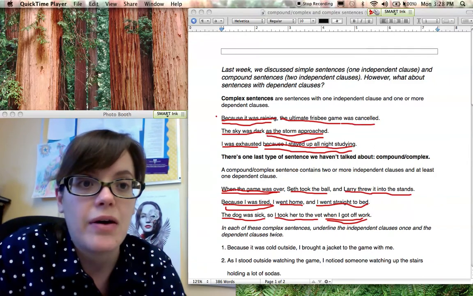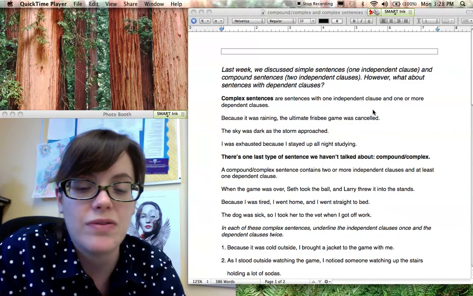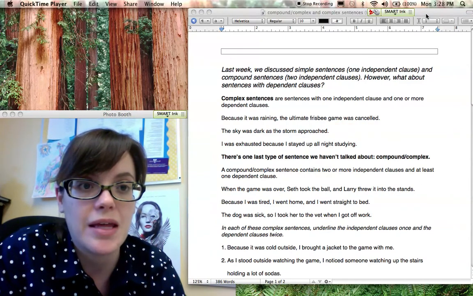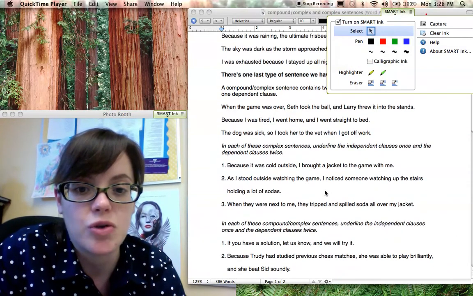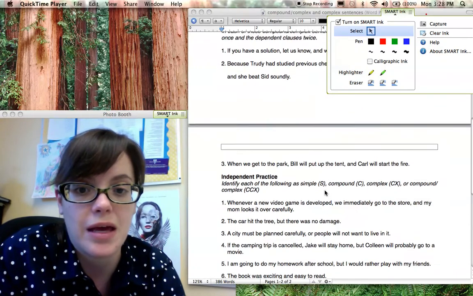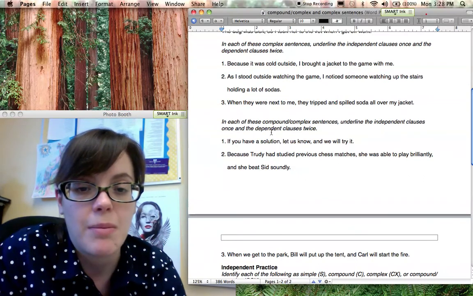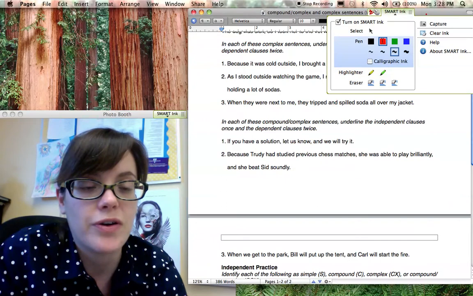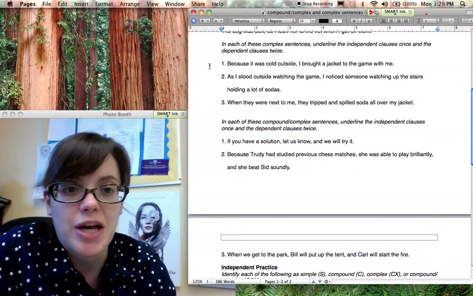Okay, now let's take a look at our little practice down here. It says in each of these complex sentences, underline the independent clause once and the dependent clause twice. Okay, and then we're going to do the same thing with my compound-complex down here. So let's start with our complex. I'm going to do the first one with you. Because it was cold outside, I brought a jacket to the game with me.